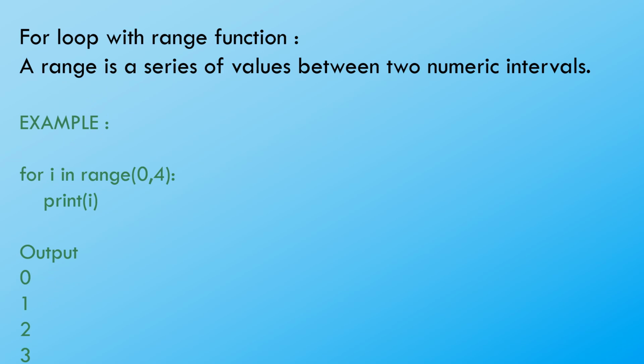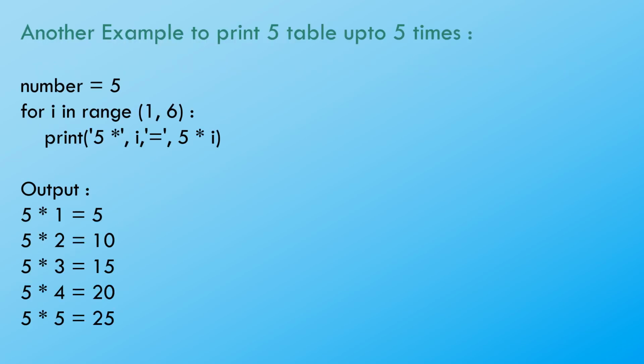Now let us see an example of for loop using the range function. A range is a series of values between two numeric intervals. The example is as follows. For i in range 0 to 4, we print the value of i. For each iteration of the for loop, 0, 1, 2 and 3 are printed, because we have given the upper limit of the range function as 4 and the number before it is the last element to be printed in the output.